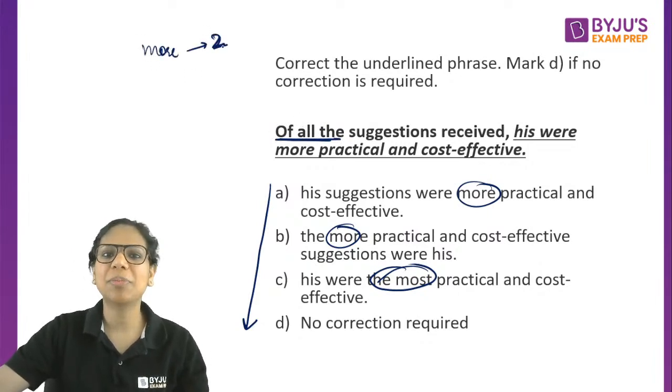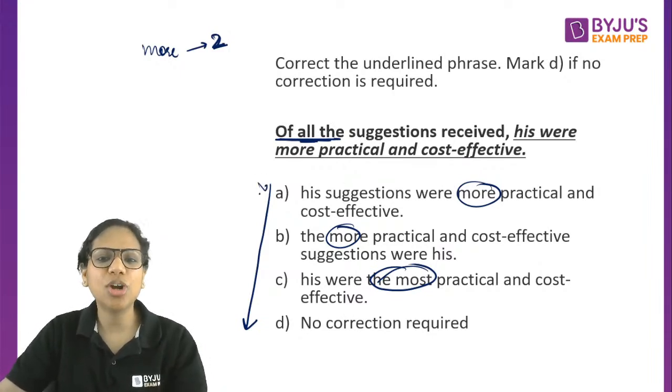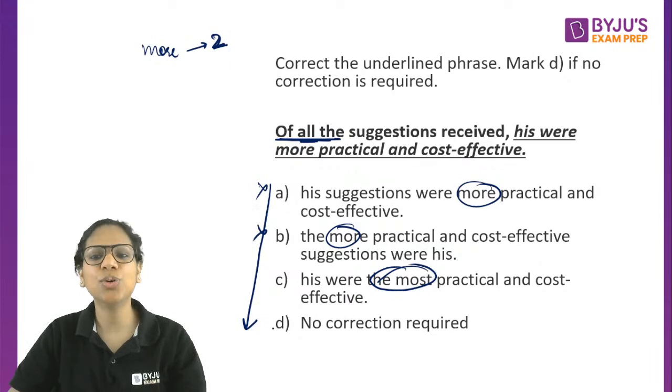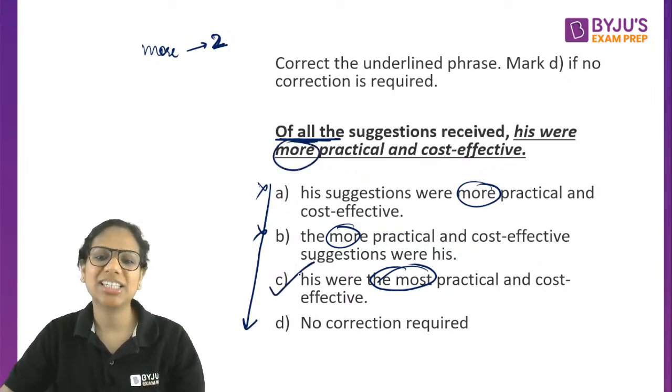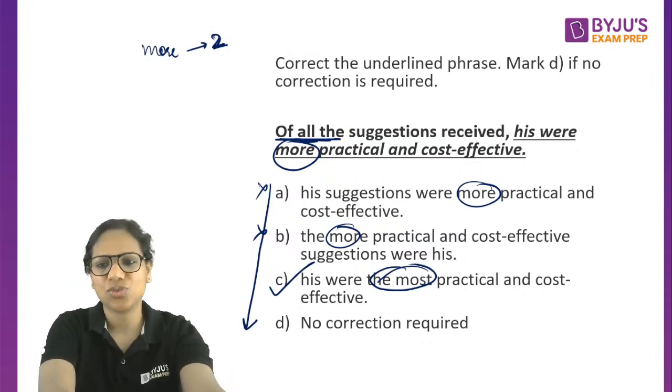It is used when I am comparing two things. But when I say all the suggestions received, most likely they are more than two only, right? Otherwise, I would say of the two suggestions received. So, more cannot be used. So, C or D, and here we have more, so it cannot be D. C is our answer. Very simple this question was. It was on degrees of adjectives.